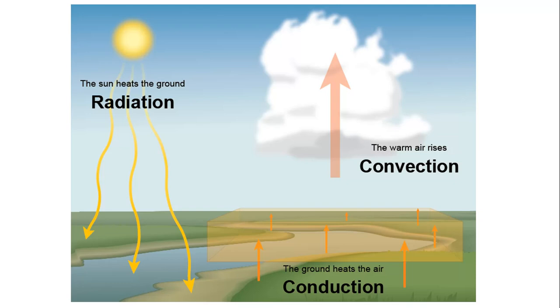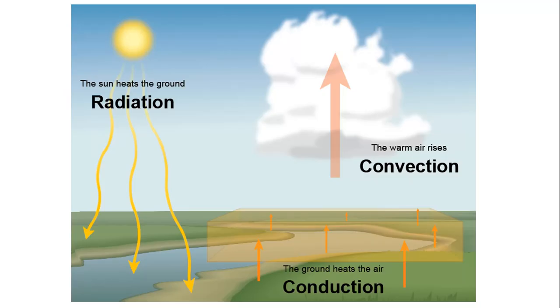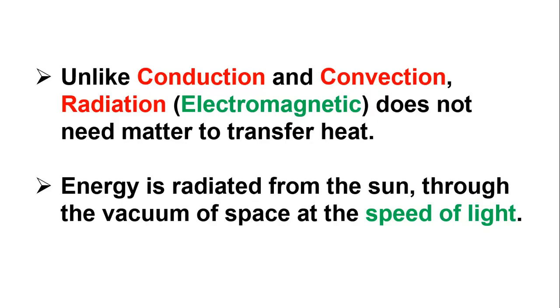So, transmission of heat, are you able to understand? Conduction, convection, and radiation. This is the physics involved with heat. Unlike conduction and convection, radiation, that is electromagnetic radiation, does not need matter to transfer heat.